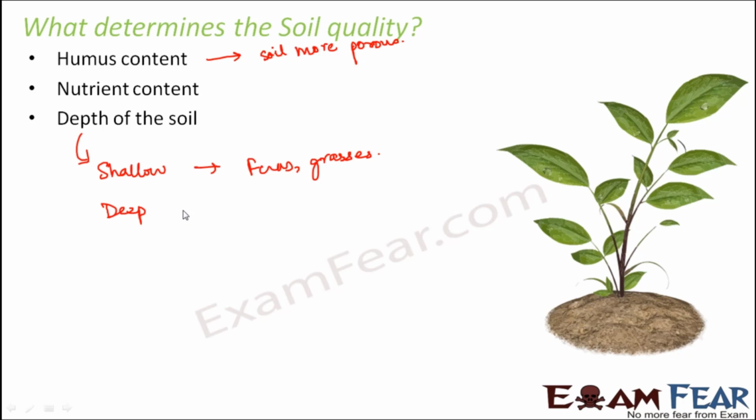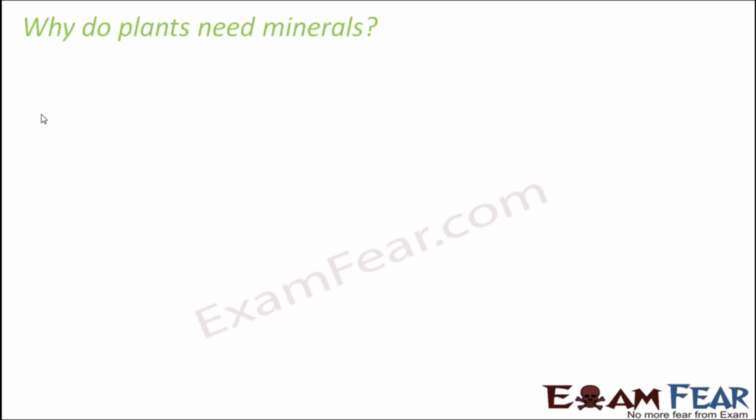Whereas most of the shrubs need deep soils because their roots go deep into the soil. So depending upon the depth of the soil, you have to decide what kind of plants you should grow on that soil. So humus content, nutrient content and depth of the soil primarily determine the quality of the soil.